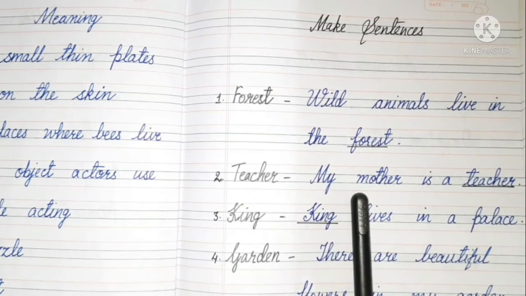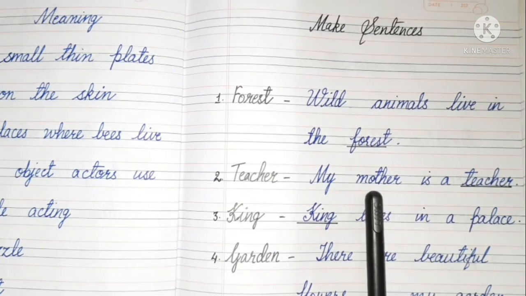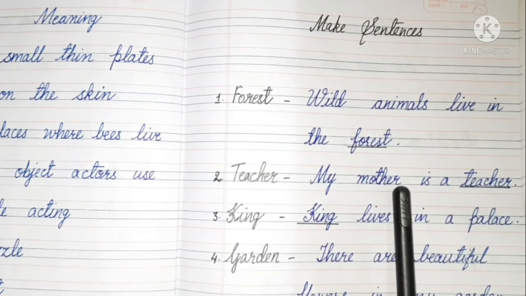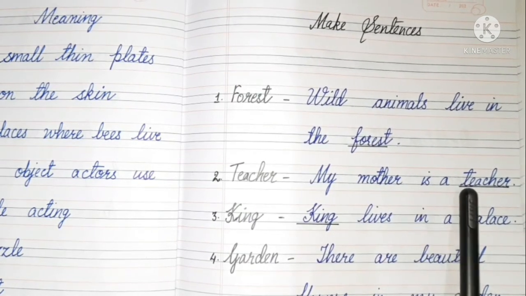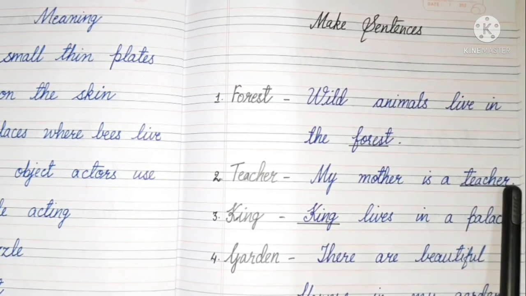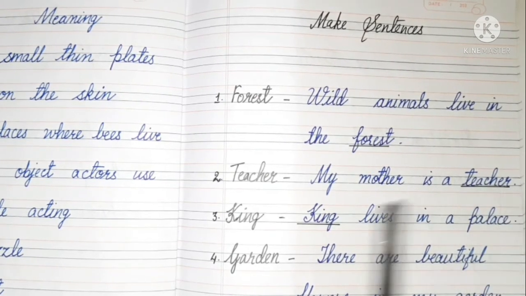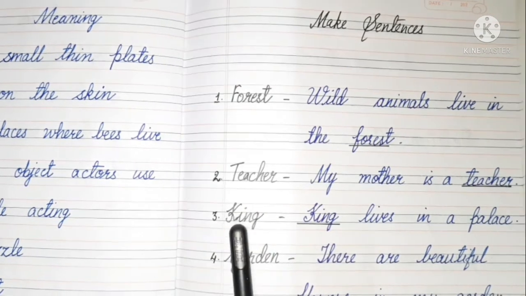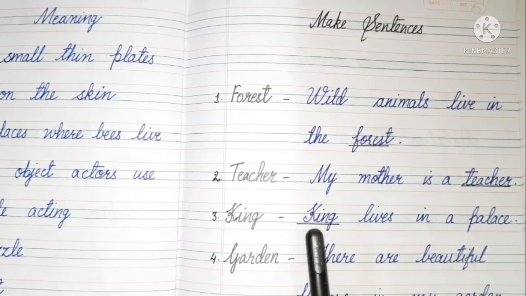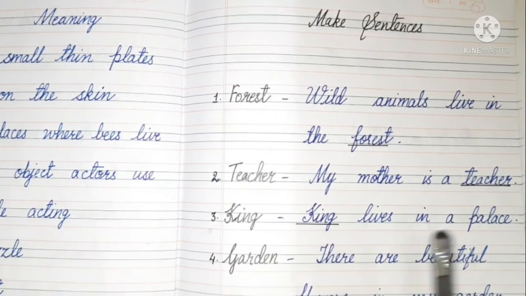Now spelling of mother, M-O-T-H-E-R, mother. Teacher, T-E-A-C-H-E-R, teacher. Now third word is king. King lives in a palace.